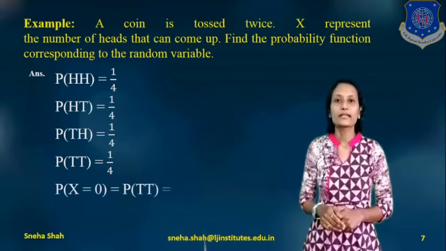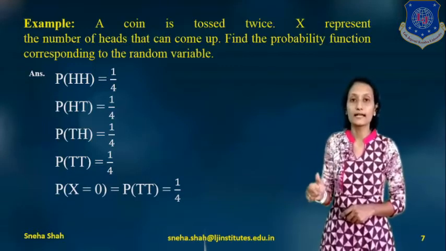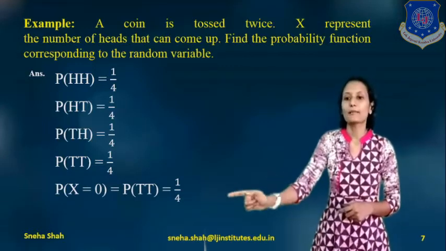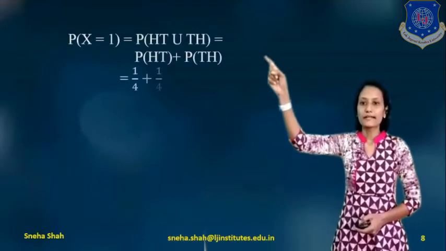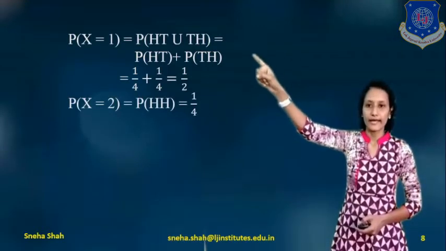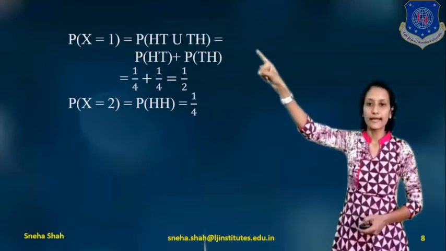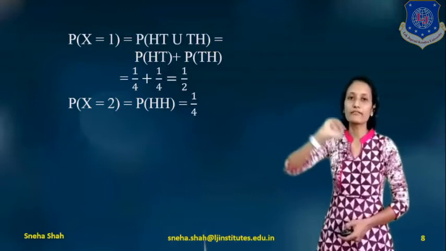Now the probability of X equals 0 means not a single head. It means the probability of tail tail, so its value will be 1 by 4. Now the probability of X equals 1 is the probability of head tail union tail head, which equals probability of HT plus probability of TH.